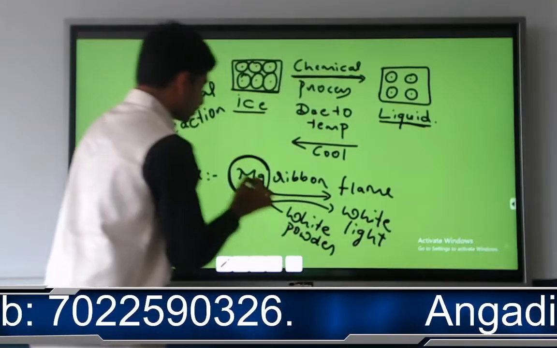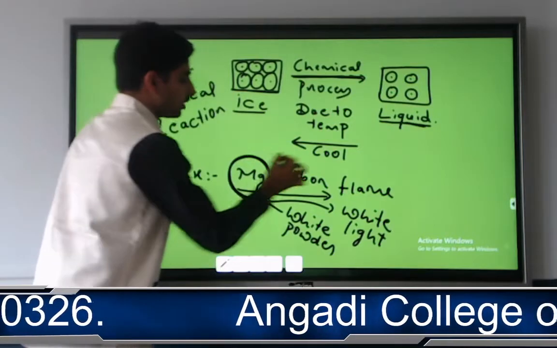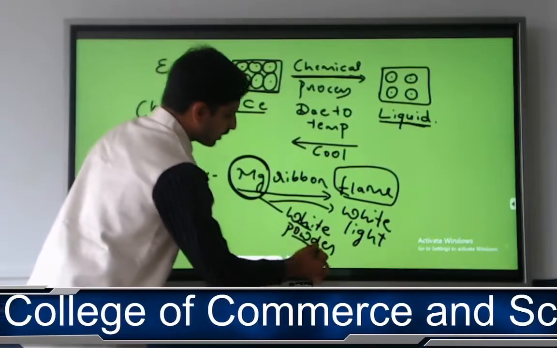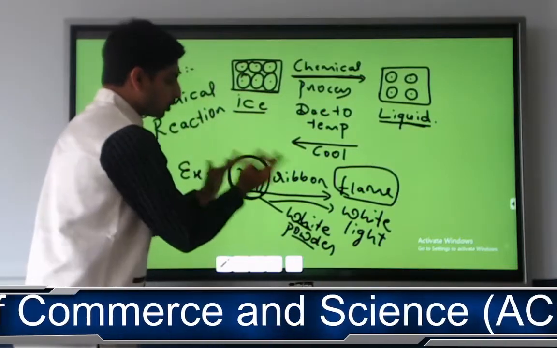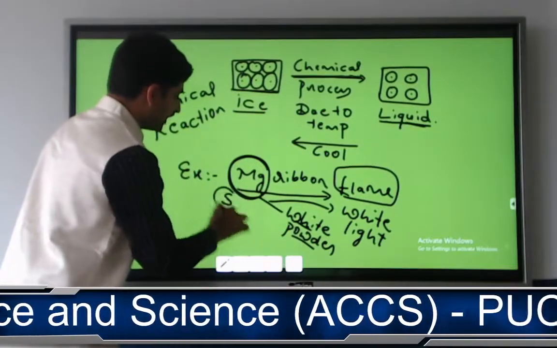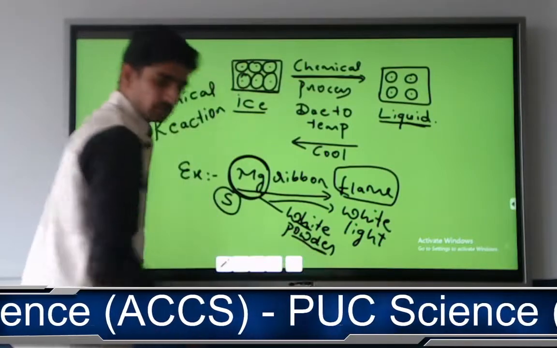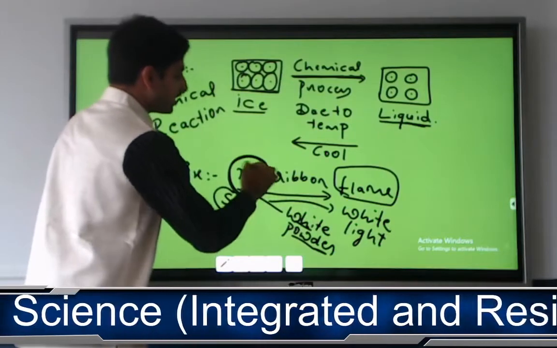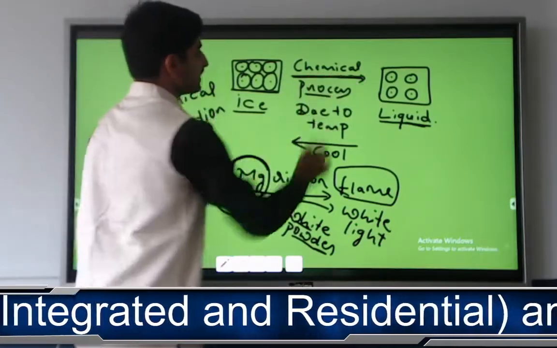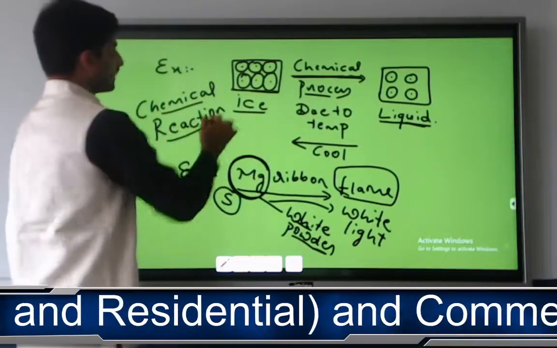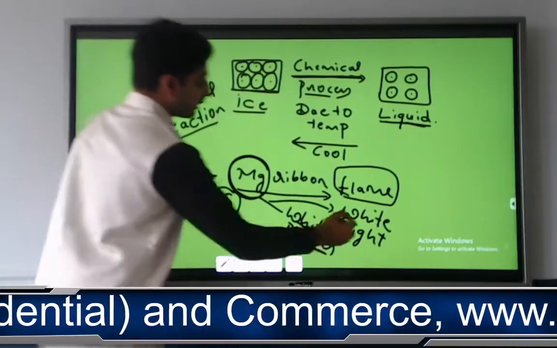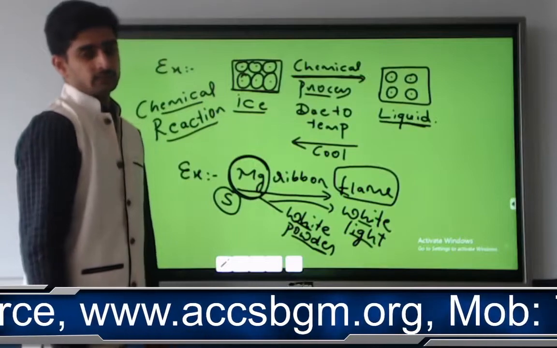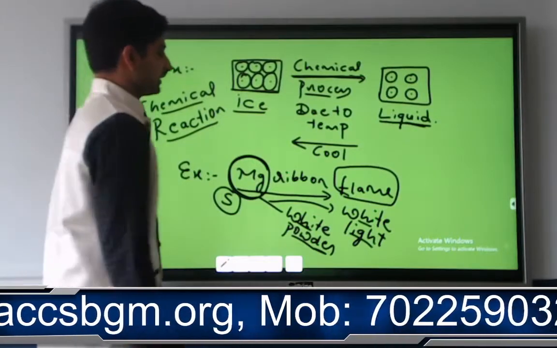White light. So magnesium initially you have taken, you have subjected it to flame, suddenly it has converted into what? White powder, from one form to another form. Initially it was solid, now it is in powder form. This conversion is all because of a chemical process, and the whole thing you are going to call chemical reaction, where as a result of the chemical reaction it produces what? A light.